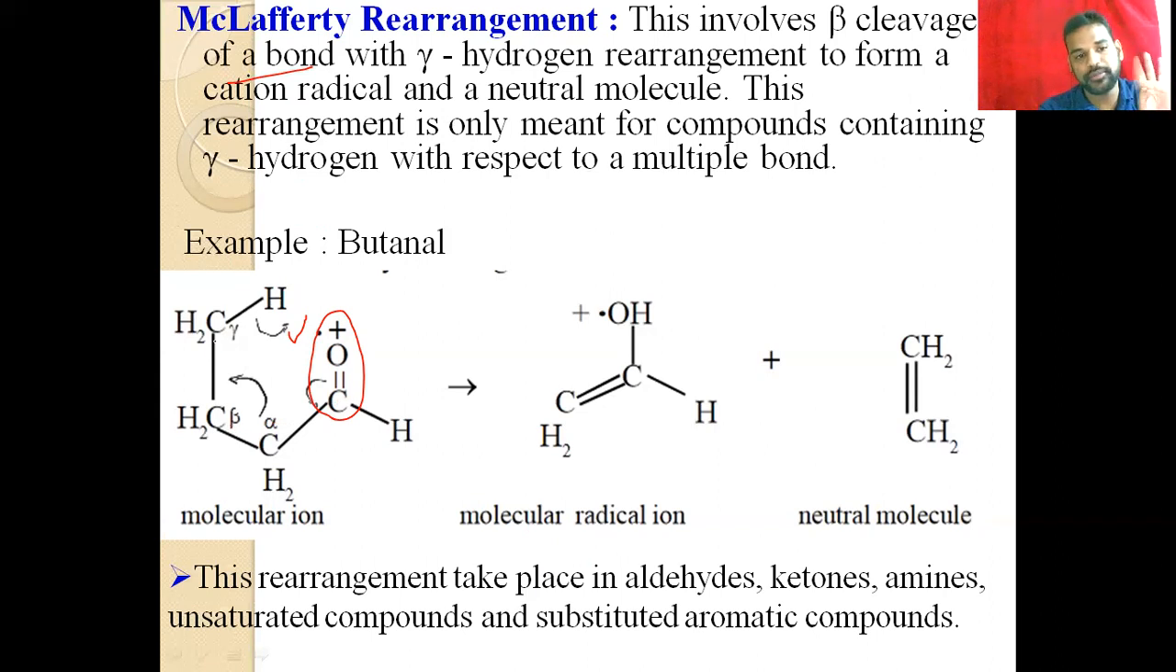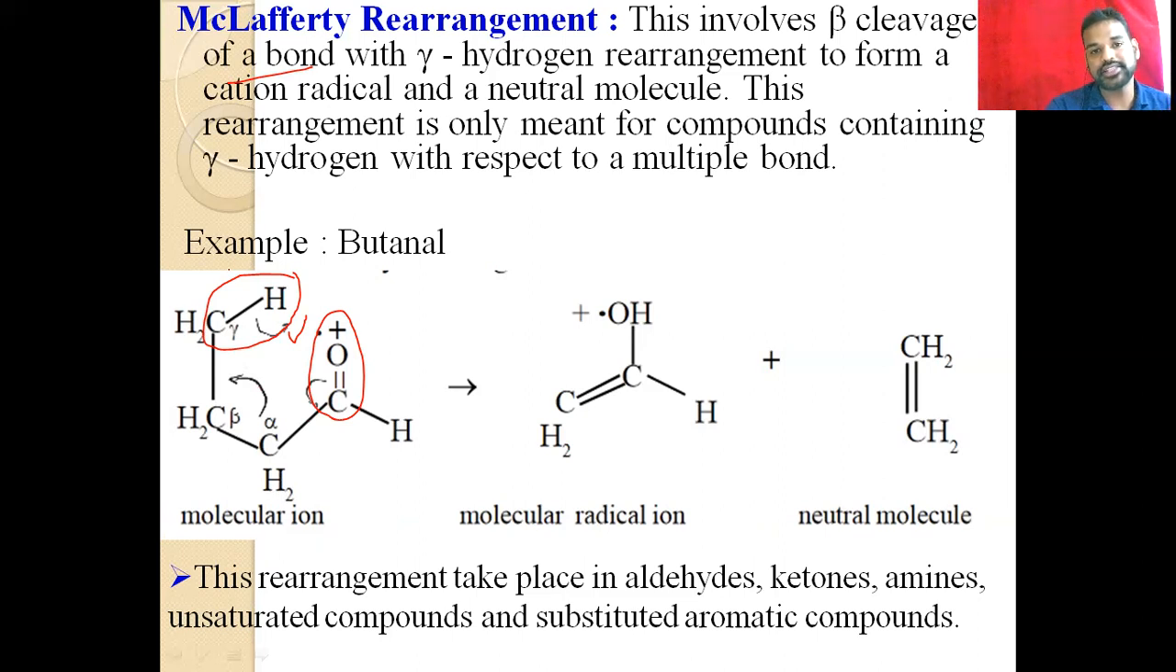If they have the alpha, beta, gamma carbon, that is the second condition for the fingerprinting region. Then the third one: in the gamma position, if they have the gamma hydrogen, then it undergoes McLafferty rearrangement. So if these three conditions are obeyed, it undergoes McLafferty rearrangement: they must have a carbonyl group, then alpha, beta, gamma carbon, and then gamma hydrogen. These three conditions it must obey.